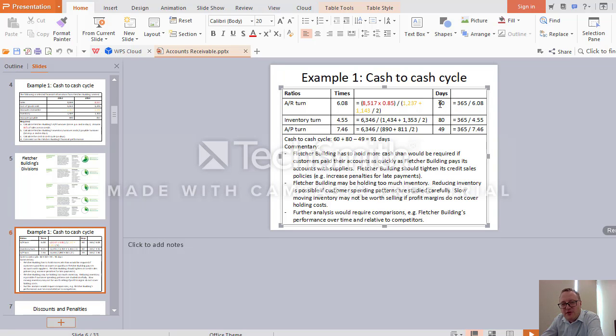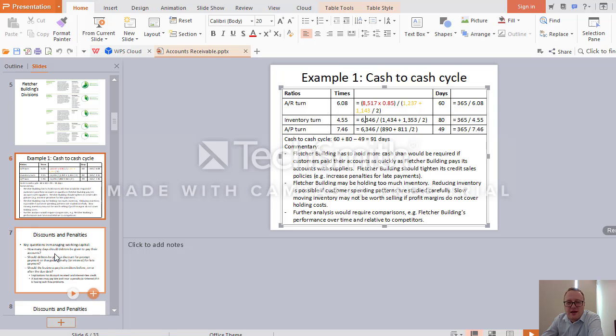Accounts receivable turnover is 60 days, but accounts payable turnover is 49 days. For more efficient management of working capital, it should be the opposite. Accounts receivable turnover should be 49 days or faster, and accounts payable should be longer. In other words, we are too generous with our customers, allowing them to pay slowly, but on the other hand, we try to pay our suppliers as fast as possible. It should be the other way around. So the company is not managing cash well and should have more cash at hand.